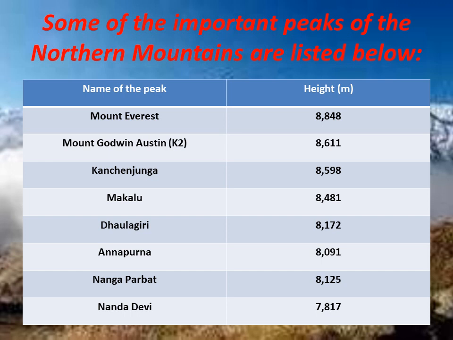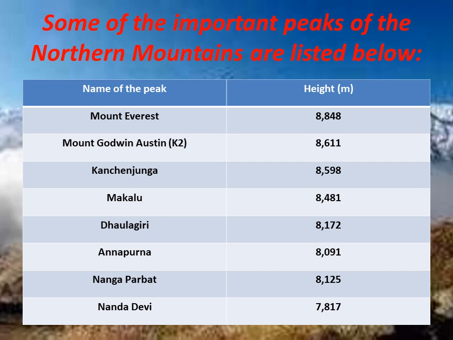Its height is 8,481 meters. Then Dhaulagiri. Its height is 8,172 meters. Annapurna. Its height is 8,091 meters. Nanga Parbat.